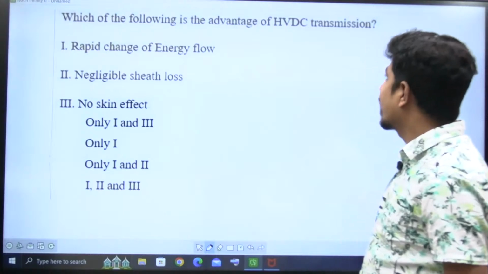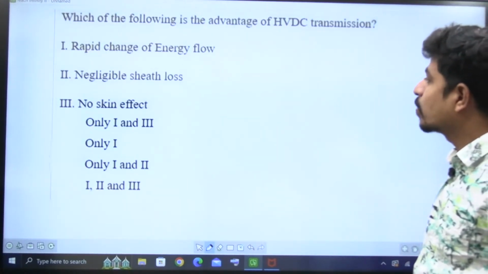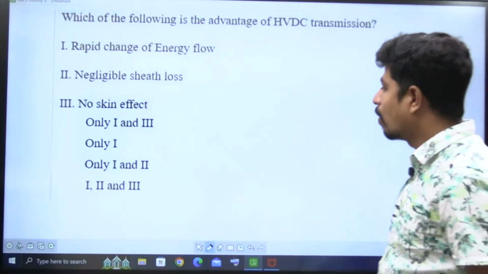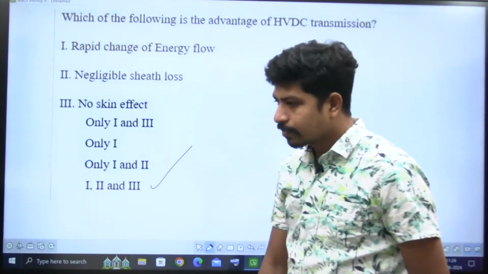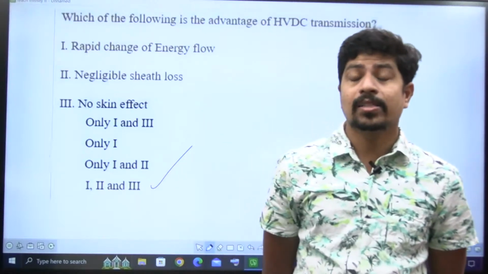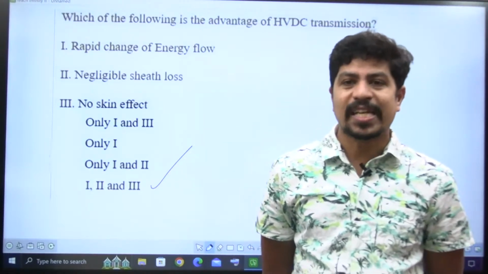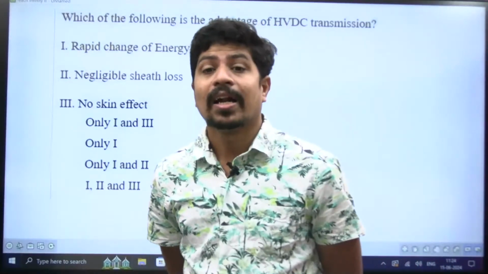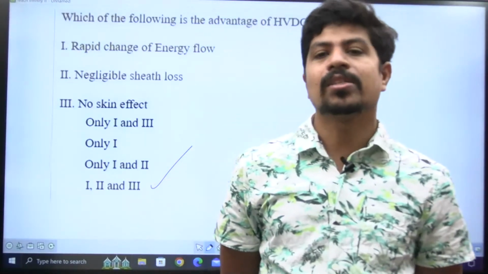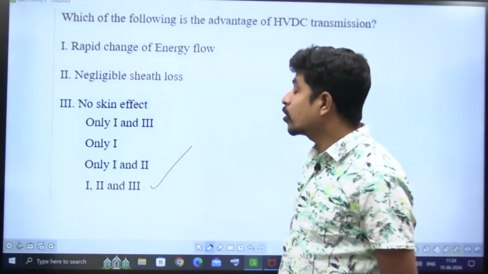Which of the following is the advantage of HVDC transmission? Rapid change of energy flow, negligible sheath loss, skin effect. All 1, 2, 3. Why? See, skin effect is there only for AC. We discussed skin effect, and I gave you the formula for skin depth: delta is equal to the square root of 2 by omega sigma mu. All these things I gave. No skin effect, no sheath loss.